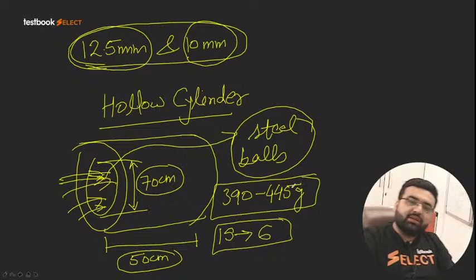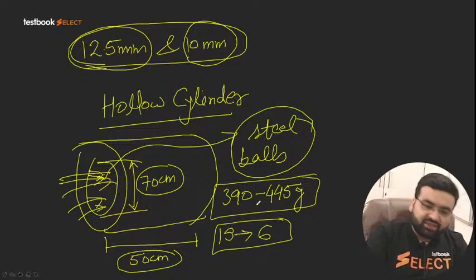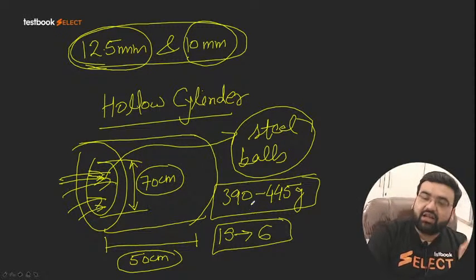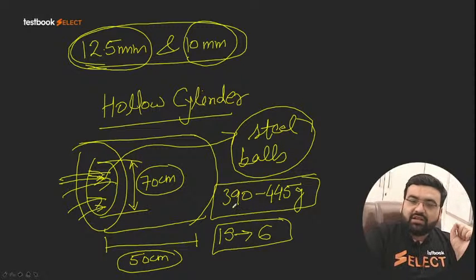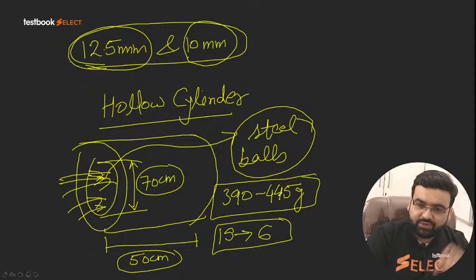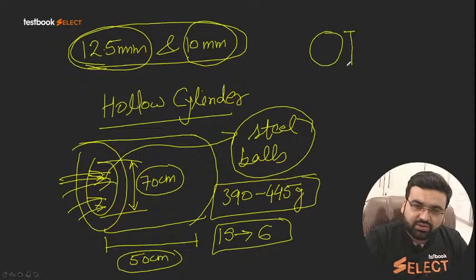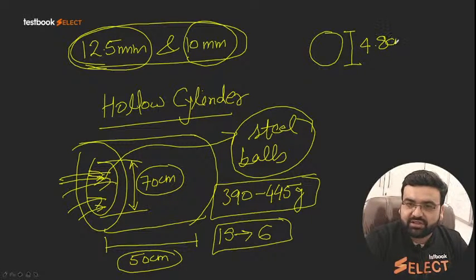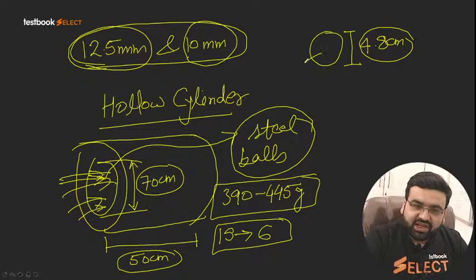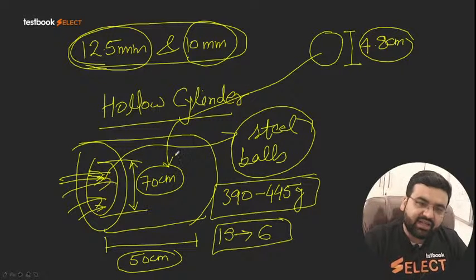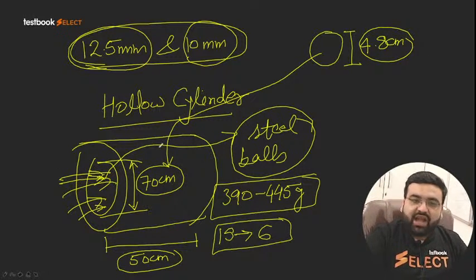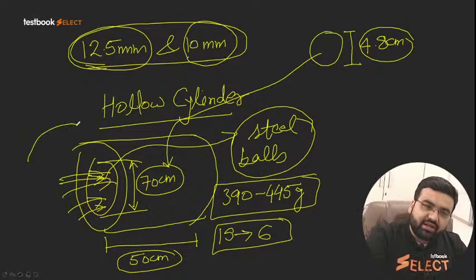Sorry, not collective: a single steel ball has a weight of 390 to 445 grams. The diameter of the steel ball is generally 4.8 centimeters. We put these steel balls inside this cylinder along with the aggregates, and this cylinder is then rotated.